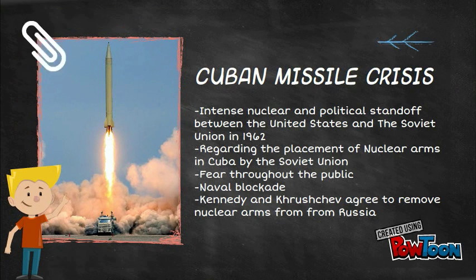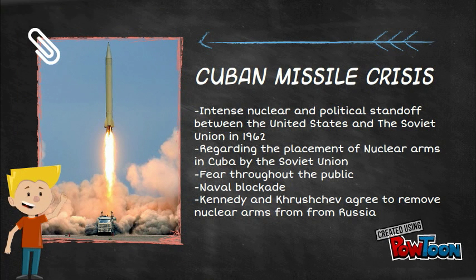The Cuban Missile Crisis was the political and military 13-day standoff over the secret placement of nuclear weapons in Cuba by the Soviet Union. Now the Soviets had the ability to strike the United States with nuclear weapons. Nikita Khrushchev hoped to balance the nuclear playing field by doing this. The U.S. now had to come up with a plan.